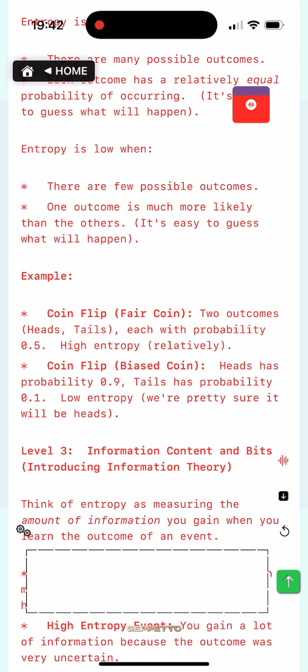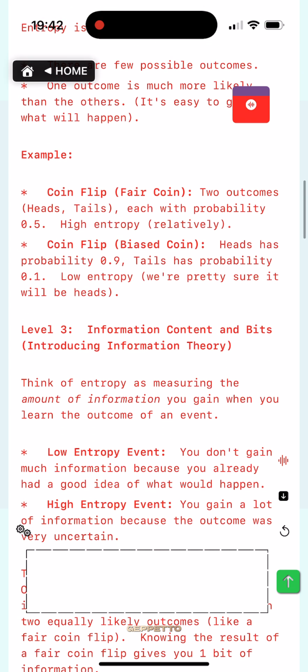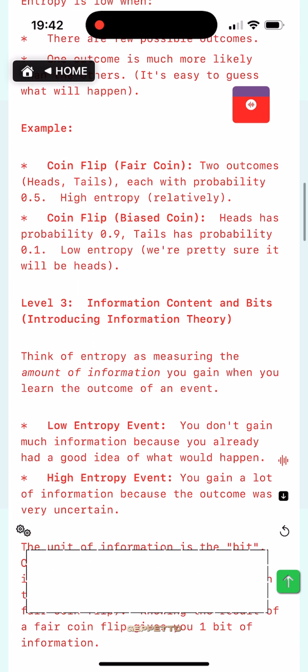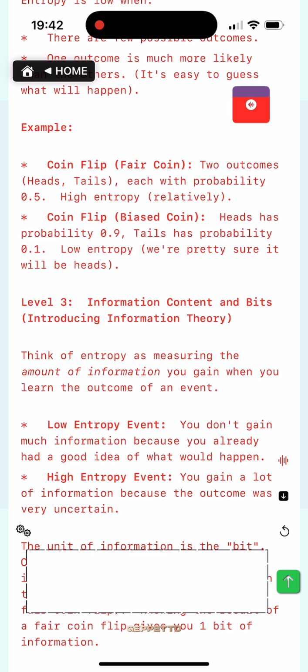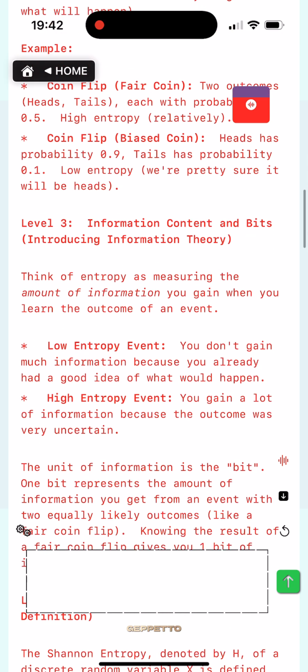Example. Coin flip, fair coin. 2 outcomes, heads, tails, each with probability 0.5. High entropy, relatively. Coin flip, biased coin. Heads has probability 0.9. Tails has probability 0.1. Low entropy, we're pretty sure it will be heads.